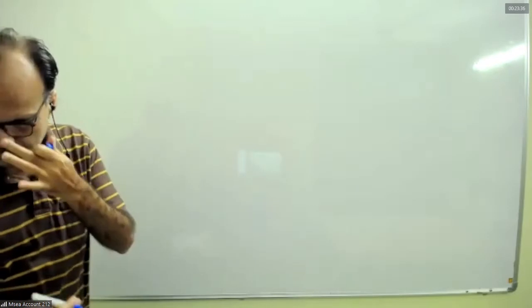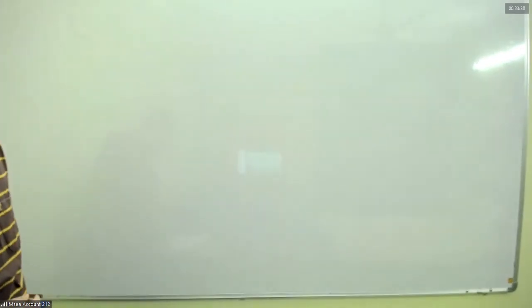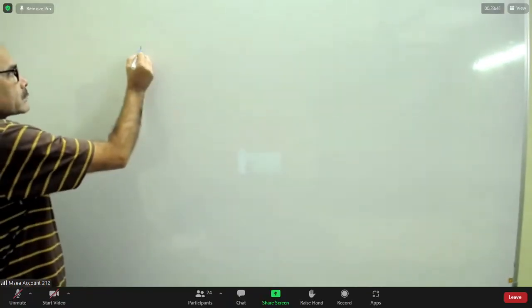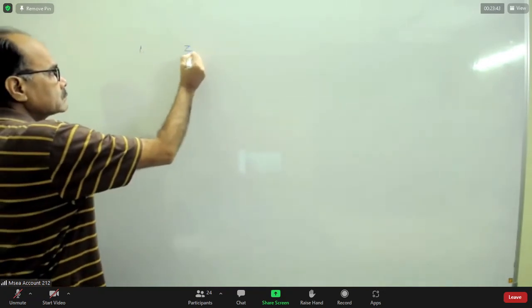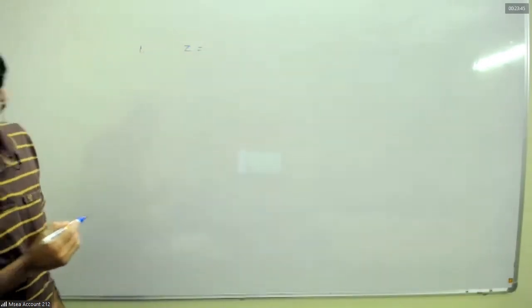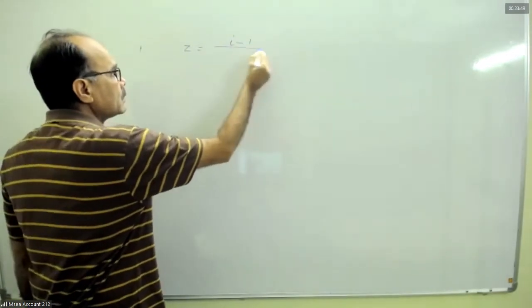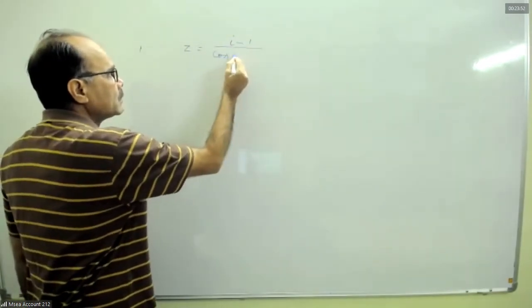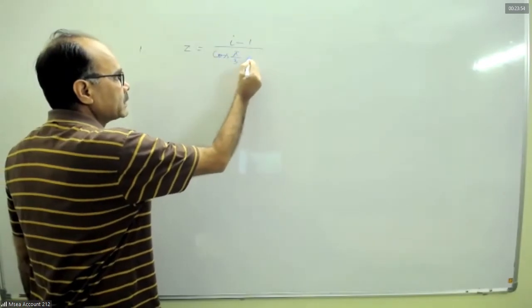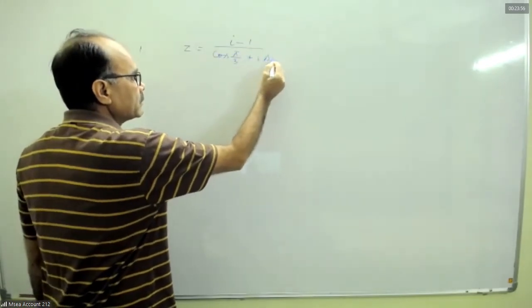Write the following complex number in polar form. Is equal to i minus 1 over cos pi by 3 plus i sin pi by 3.